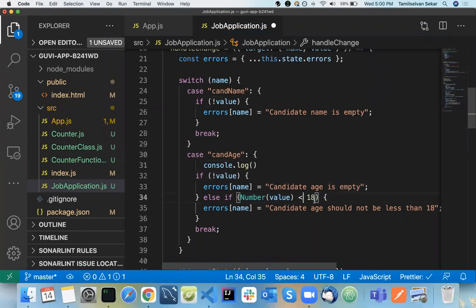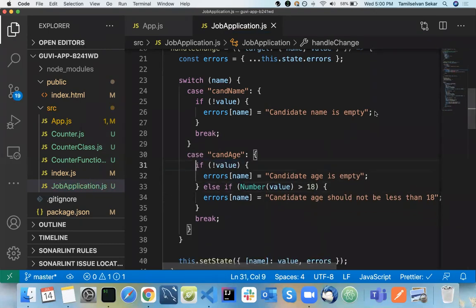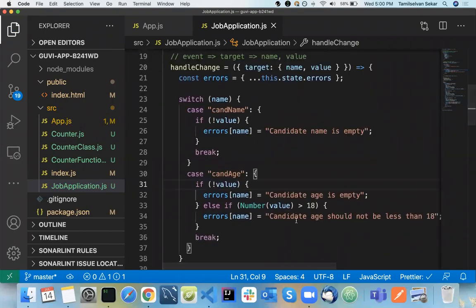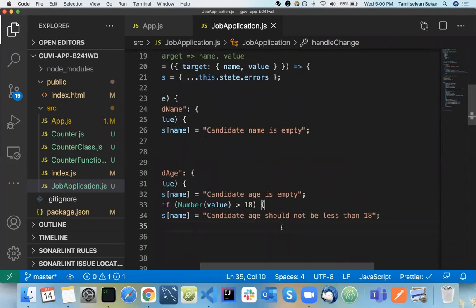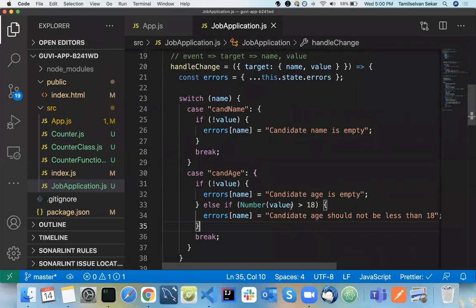Sorry, it should be greater than 18. Sorry, sir. Okay. So here I am going to have a validation. Candidate age should not be less than 18. Okay, so that's what.